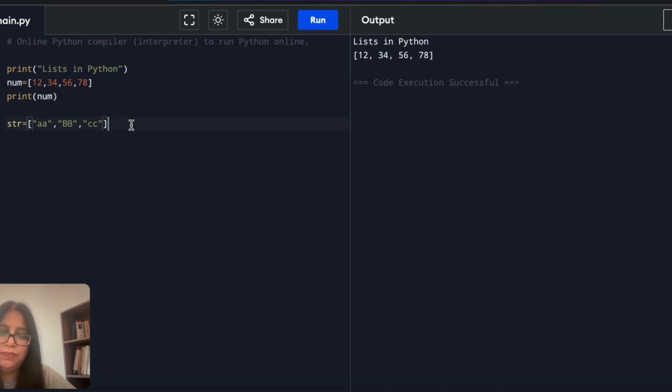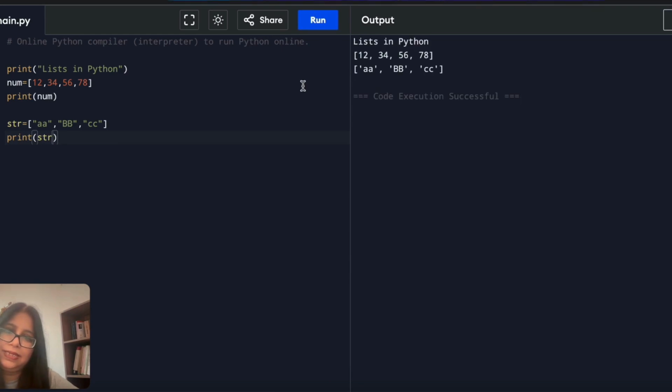And let me give the print statement again to see if my list is there. str is the variable name. The string elements are A, B, B, C, C, and C. So first I gave the integer data type, and next I gave the string data type. The special feature about lists is that they can contain different data types in a single list also.